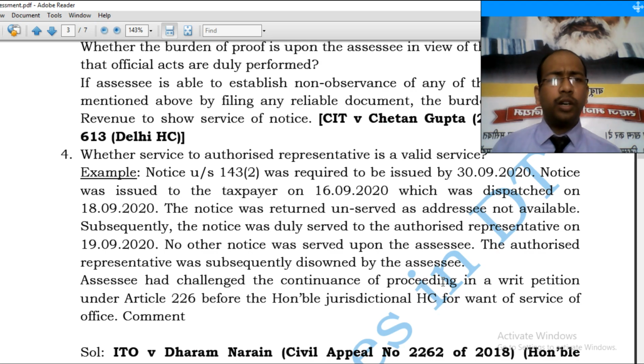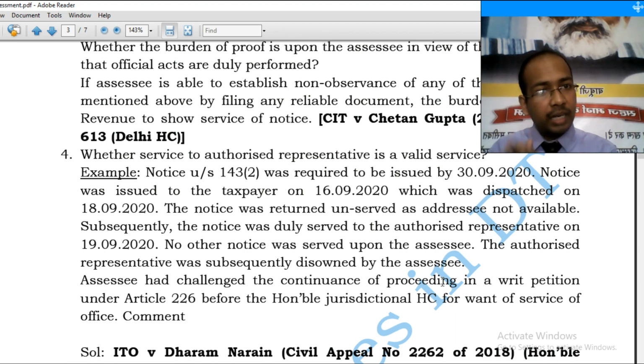Okay. So what happened? The Honorable Supreme Court in this case of ITO versus Dharam Narayan felt that notice was issued well within the prescribed time limit. However, the assessee was not available.